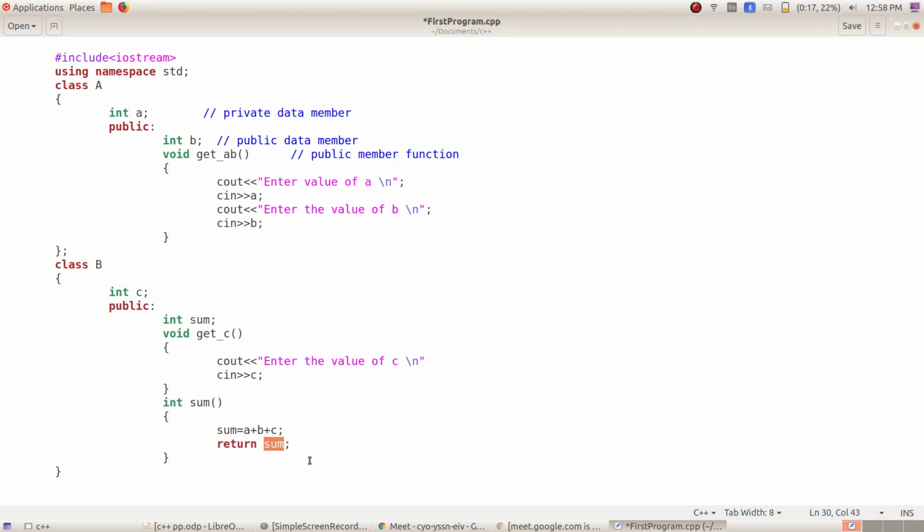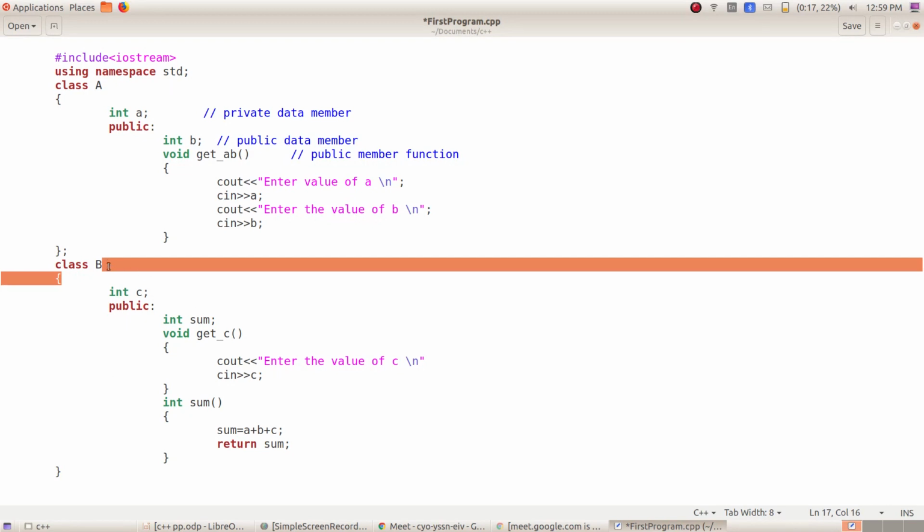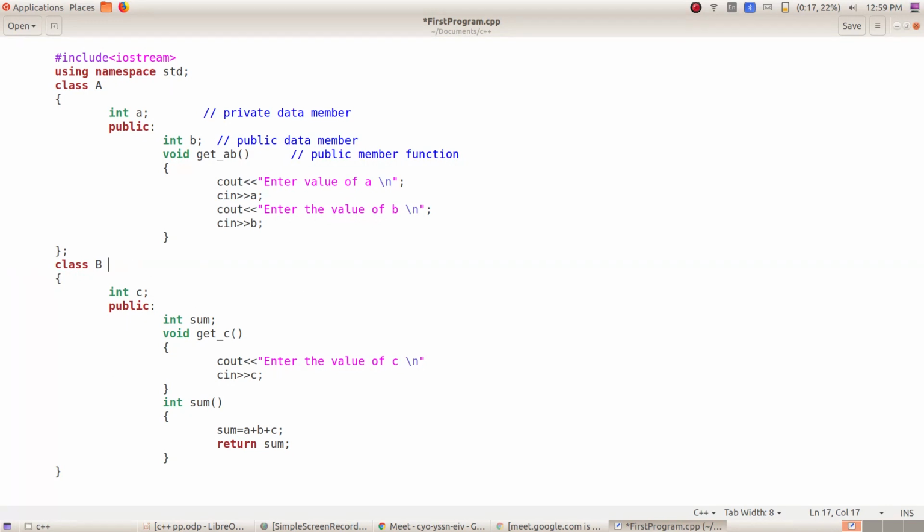Now you have created two classes. So how do you connect B, the derived class B, from A using single inheritance? If you write them separately, there is no link between A and B. So to make a link between A and B, I can use this colon operator.